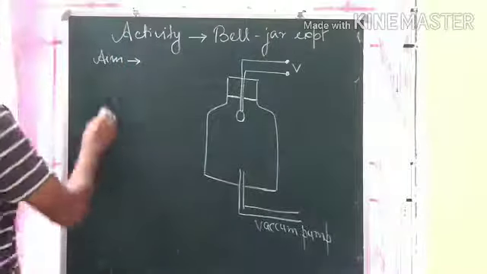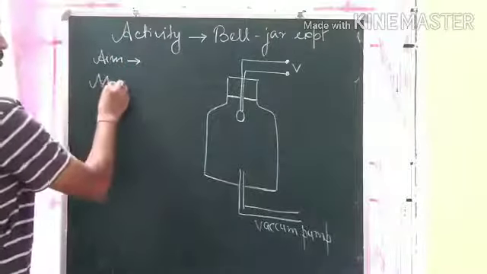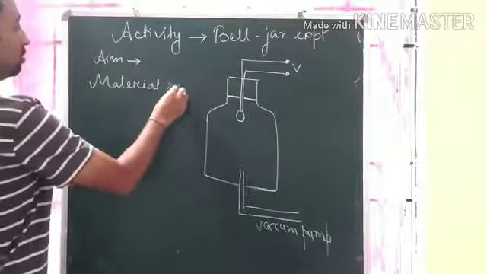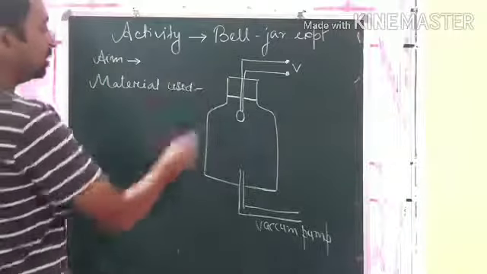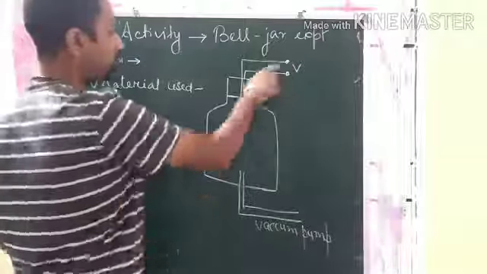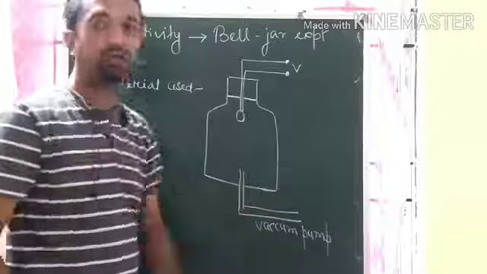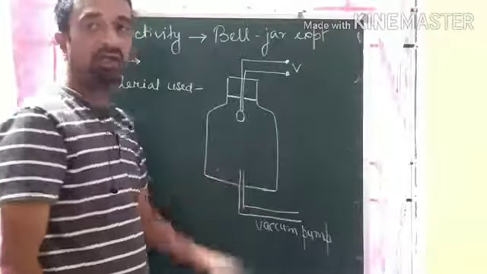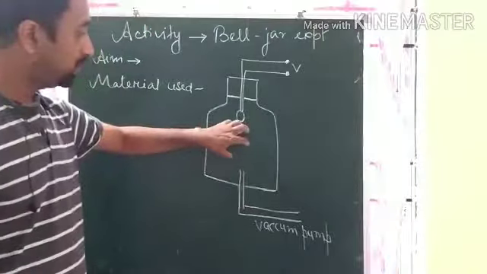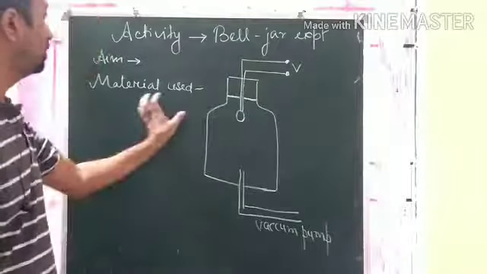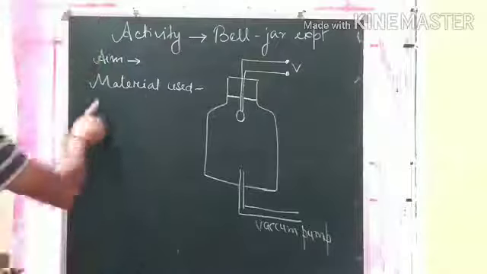Next is the material used. What materials are used here? An electric bell connected to a circuit, a jar, and a vacuum pump which is fixed at the bottom of the jar, which can take out the air from the jar. These are the materials used.